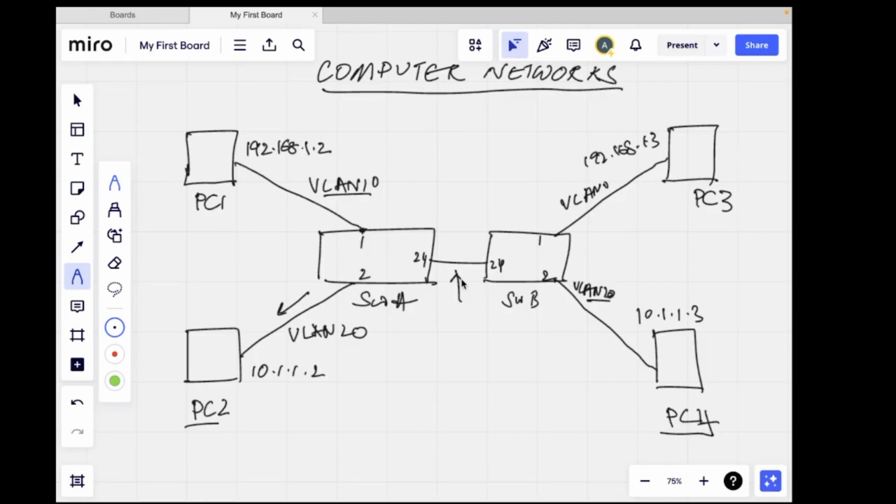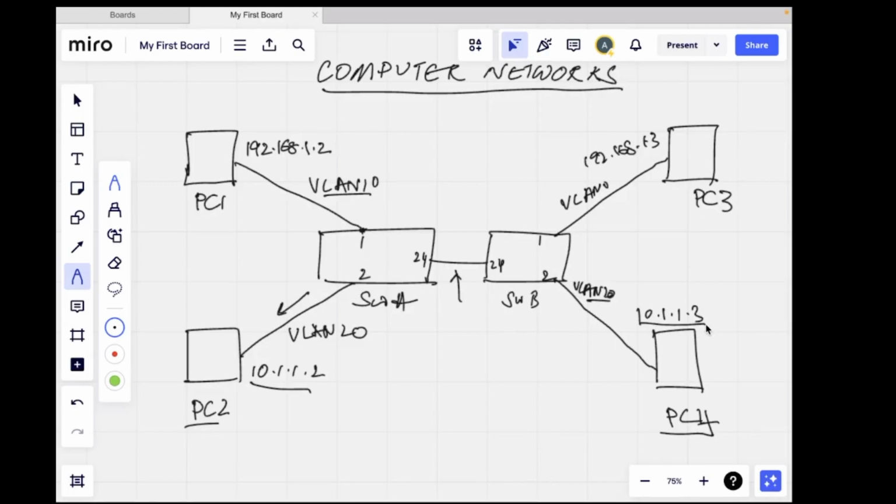This is how I can use switches to communicate between each other. So you have seen how inter-network routing happens, and how intra-network communication is happening over here. Both are part of the same network and both are able to communicate like this.